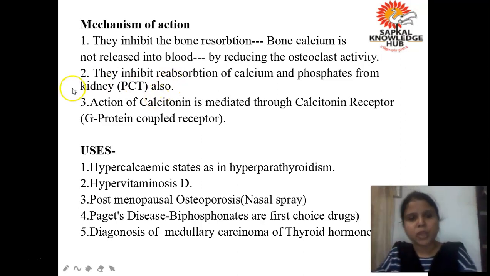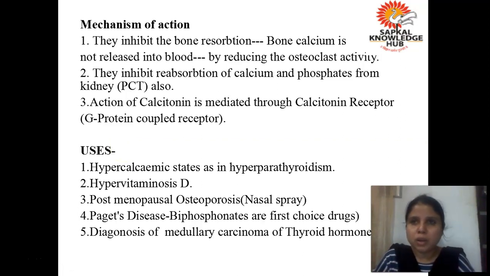Okay, now what is the use of calcitonin? Calcitonin आप कब use करोगे? When there will be hypercalcemia, whenever the level of calcium will be more in blood, or whenever the parathormone secretion is more. Suppose there is a person and the person is suffering from hyperparathyroidism, or the person is having a tumor in the parathyroid gland, then obviously the level of parathormone will be more.